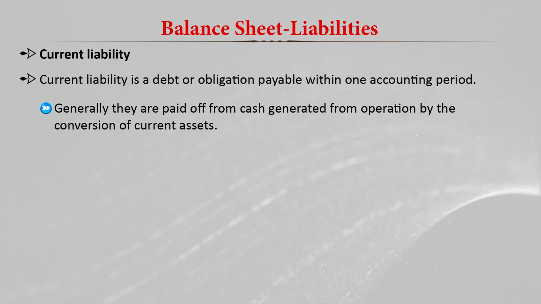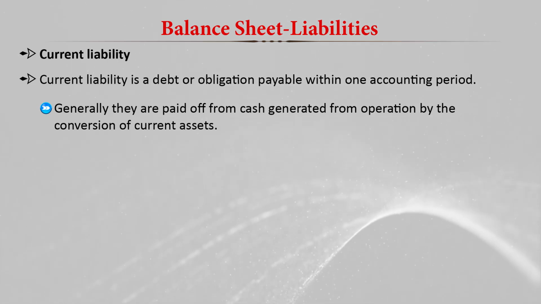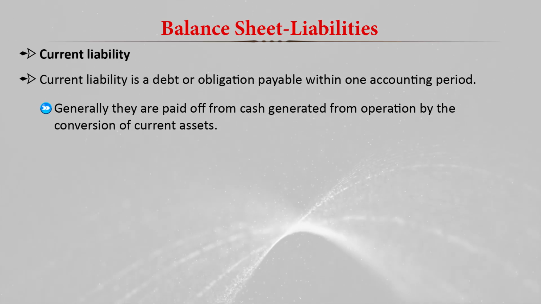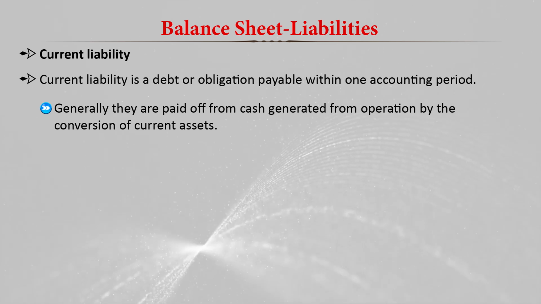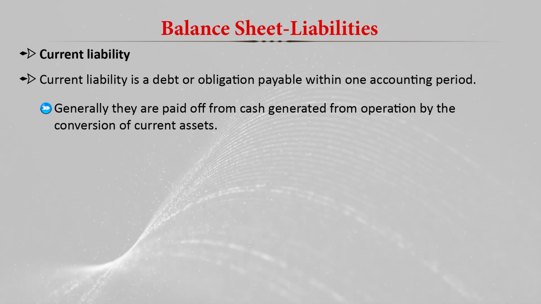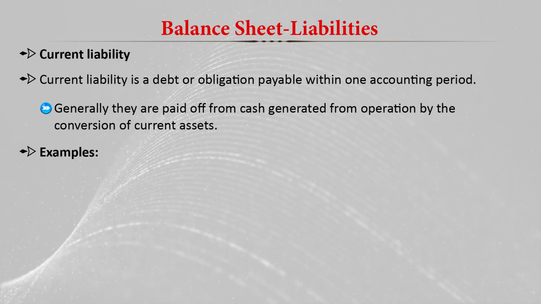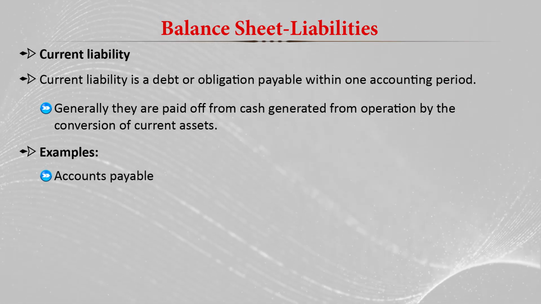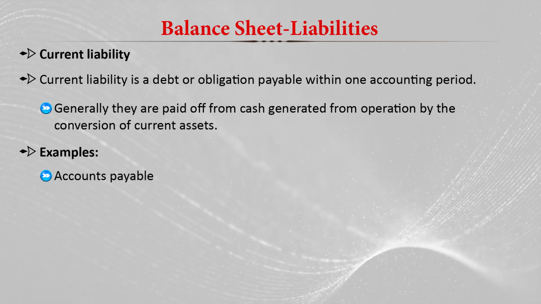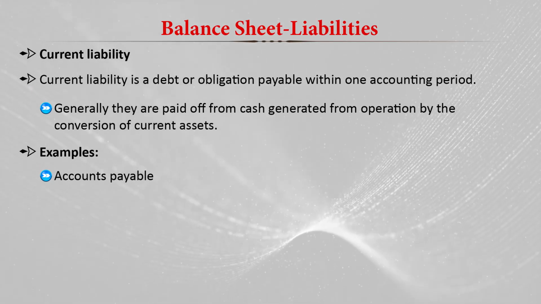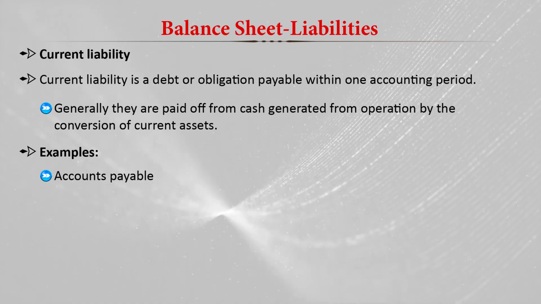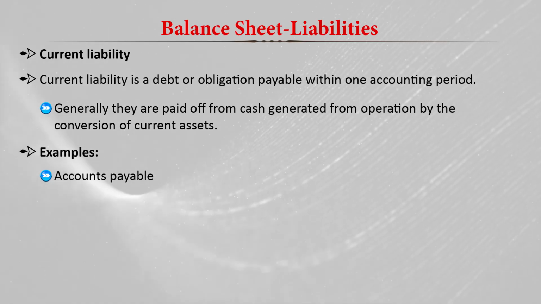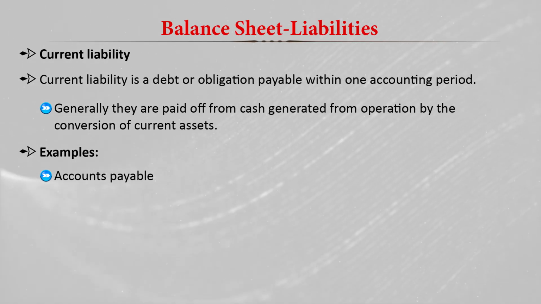Whenever we convert current assets and use that to pay the liability, that is basically a current liability. There are different examples of current liability, like accounts payable: we have purchased some raw materials, which have to be paid in the current financial year.